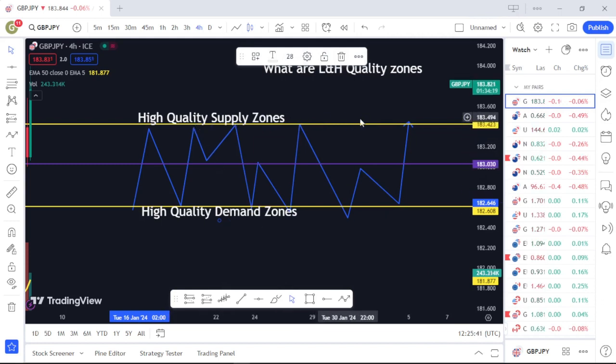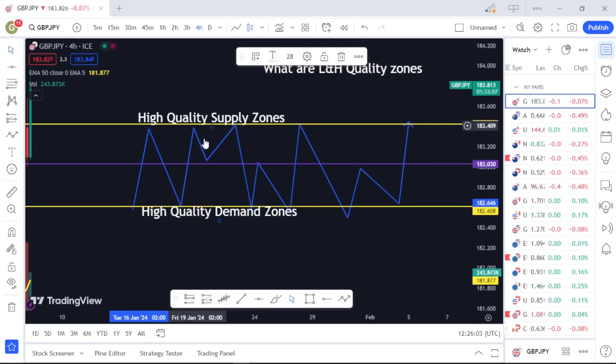here had multiple touches repeatedly, and this makes it qualify as a good supply area, because if the market comes here, there's a high probability that the market will reverse downwards. Unlike this middle level here, you can see the market traded up to this middle level, came back down again immediately. This is to show that this is not a good supply level because it had fewer touches on that area, unlike the other areas.